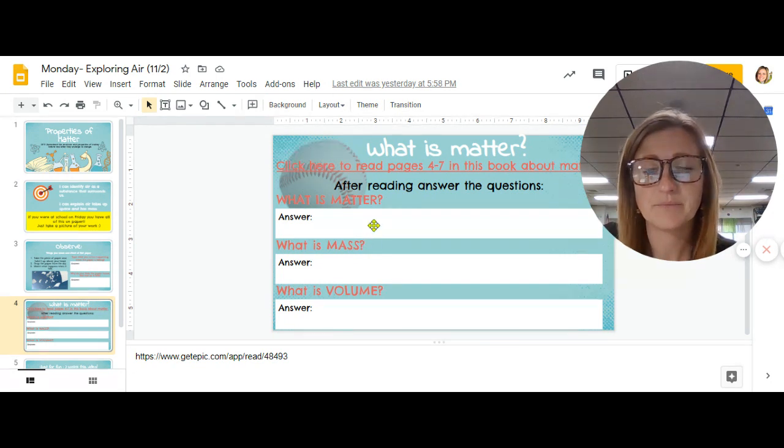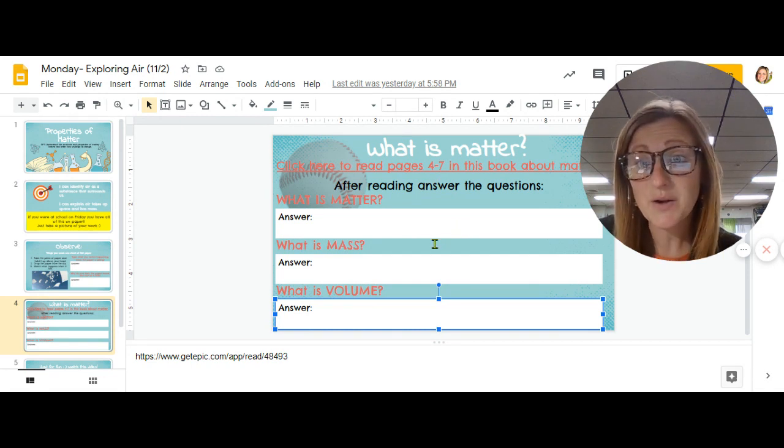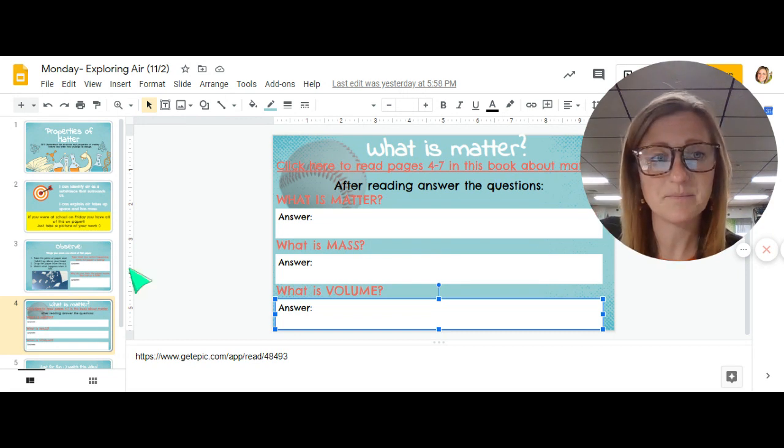What is matter? What is mass? And what is volume? So use the story to help you answer these correctly. Again, you have the paper, so that way you wouldn't have to go back and forth between tabs.